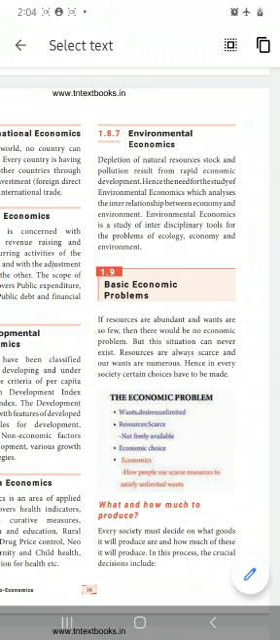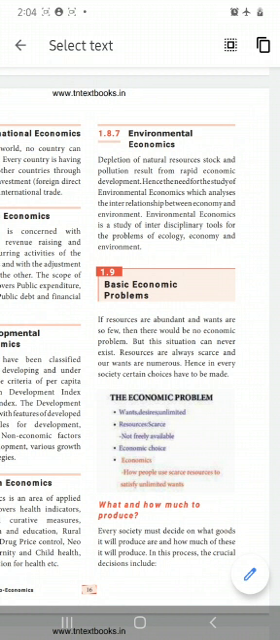Environmental economics: depletion of natural resources, stock and pollution result from rapid economic development. We are utilizing so much of the natural resources, but when we utilize them, it should not damage the economy. For example, air pollution, land pollution, noise pollution, so many pollutions we cause in our economy when we are utilizing our natural resources. But we should not do like that.